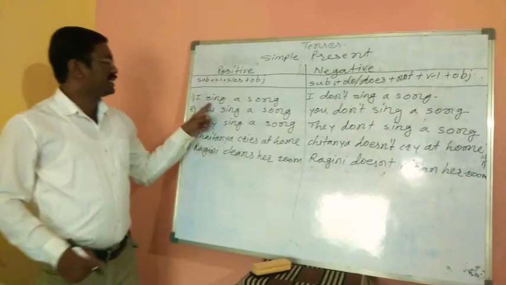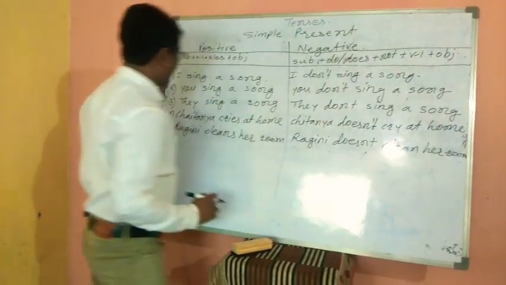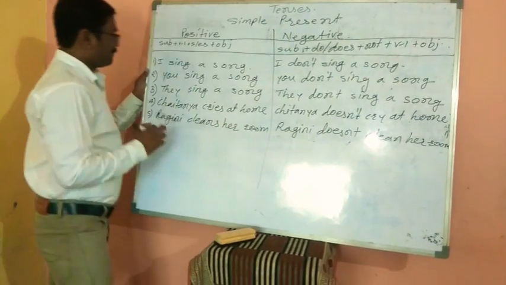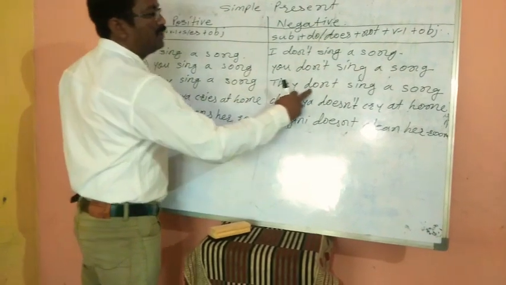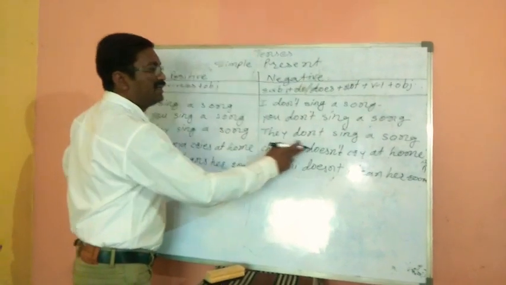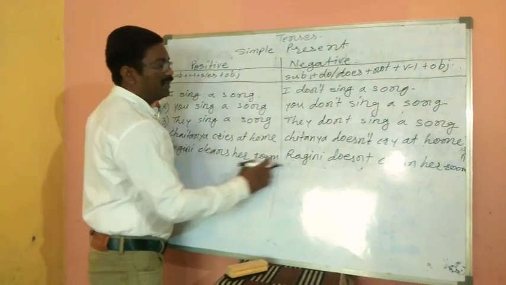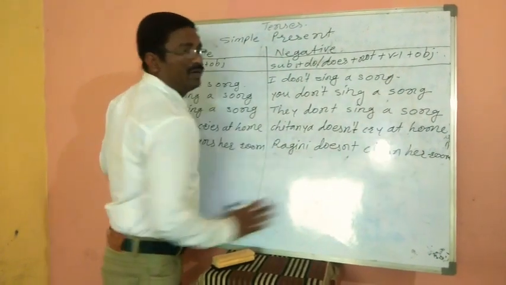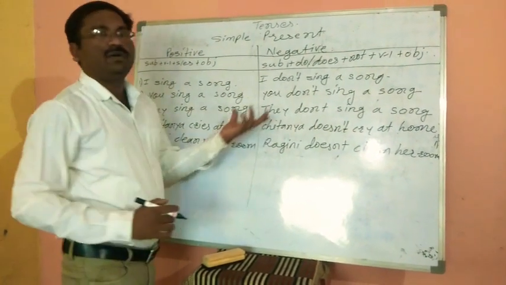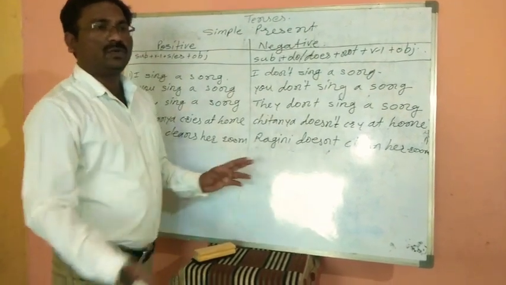So I sing a song. Here it becomes I don't sing a song. You sing a song. You don't sing a song. They sing a song. They don't sing a song. Chaitanya cries at home. Chaitanya doesn't cry at home. Ragini cleans her room. Ragini doesn't clean her room. By these examples, in negative statement, we will come to know where to use don't and where to use doesn't.